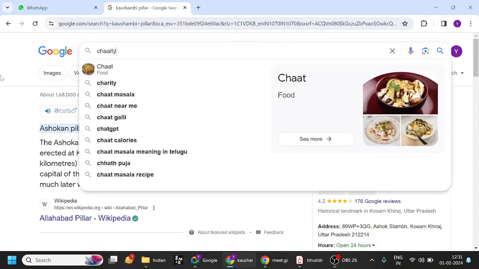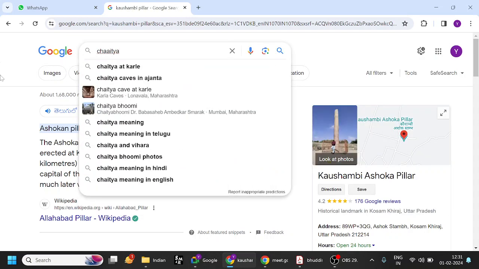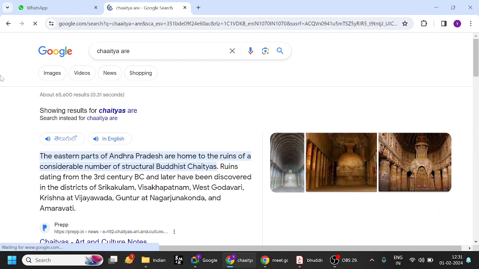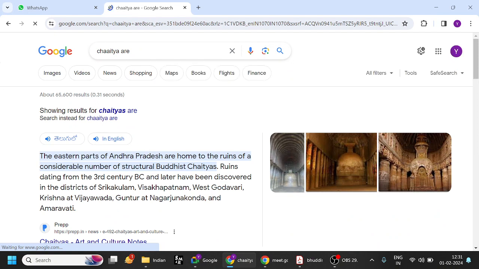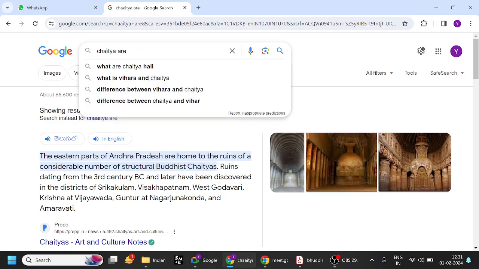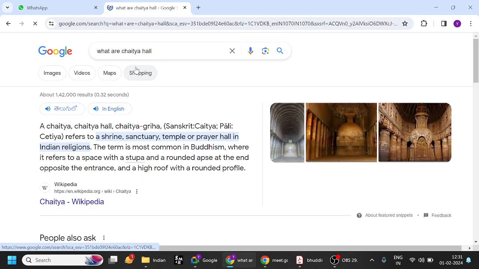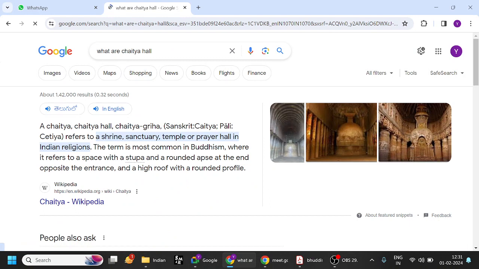Buddhist Chaityas are a temporal prayer hall.